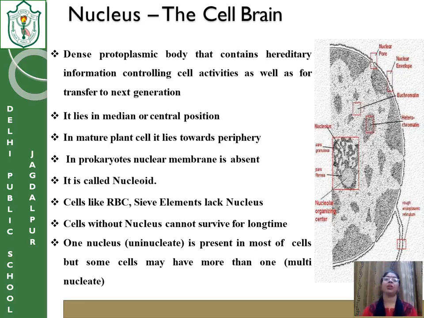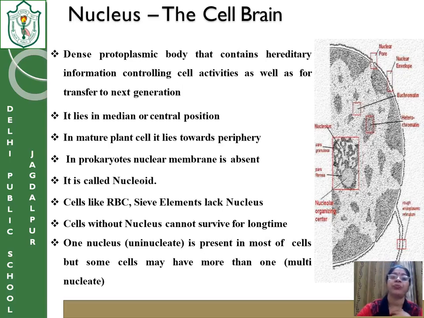Now we get to the second important part of the cell, that is the nucleus. One, we have done the membrane, the outer membrane. Now the second one is the nucleus. What is this nucleus called? The nucleus is the brain of the cell because it controls a number of activities in the cell. As well as that, the nucleus is very much needed when the cell has to multiply.